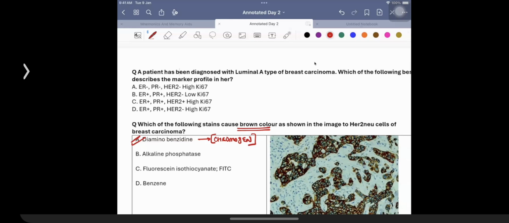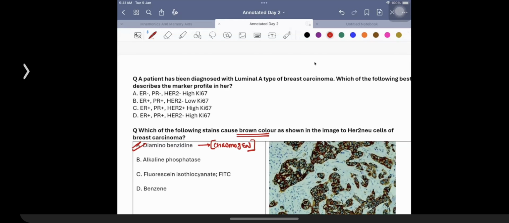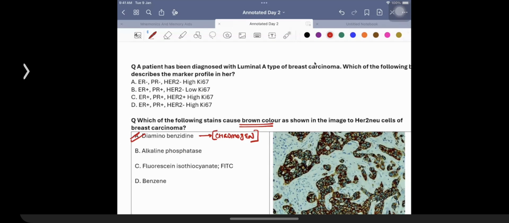Okay. And then this was a question asked on the exam, which is obviously going to be an easy one, which I hope most of you will get right. So this is going to be ER-PR positive, HER2 negative, and a low rate of activity. If I'm talking about option A, it is representative of luminal B type of cancer. Option A is going to be associated with luminal B type of cancer. In HER2, there is overexpression, you know that, and in TNBC all three are going to be negative.